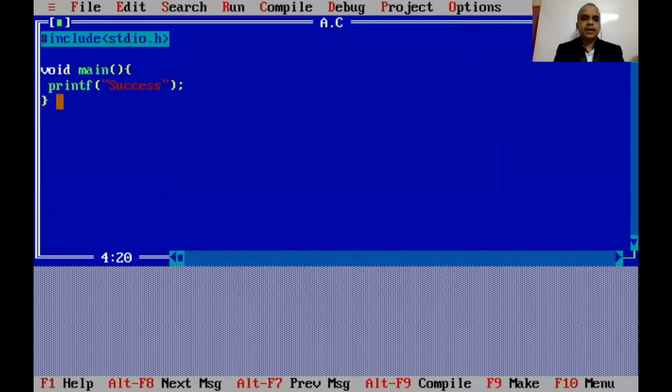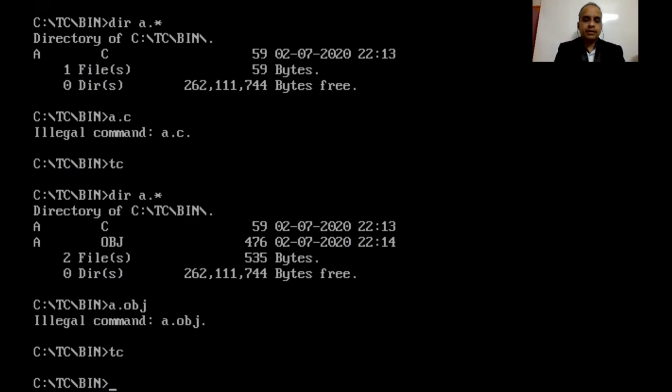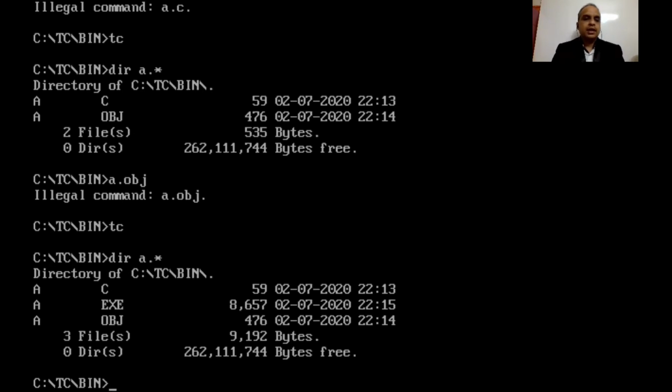Please see, the linker is happy, and let's see what has been done with the directory structure, dir a.*. Now you have both the scenarios, before linking and after linking. After linking, one more file is created, that is a.exe. And now if I run a.exe, it prints success for me.